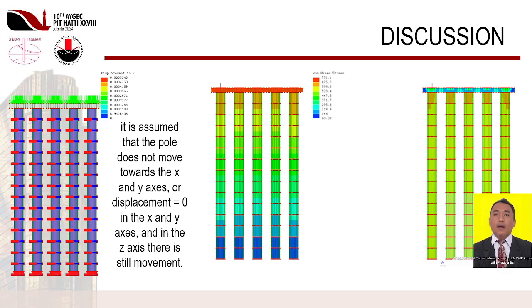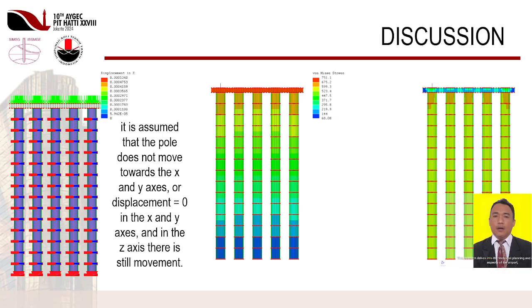At a depth of 0 to before 14 m it is assumed that there is soil friction resistance, so it is assumed that the pole does not move towards the x and y axis, or displacement equals 0 in the x and y axis. And in the z axis there is still movement.